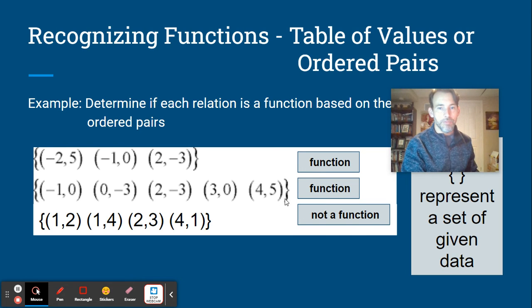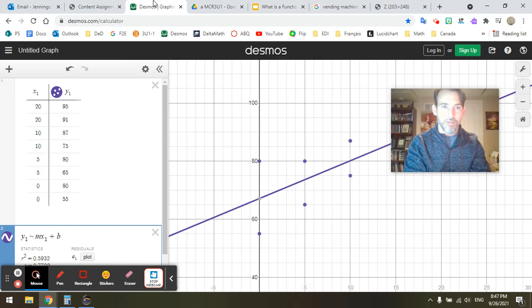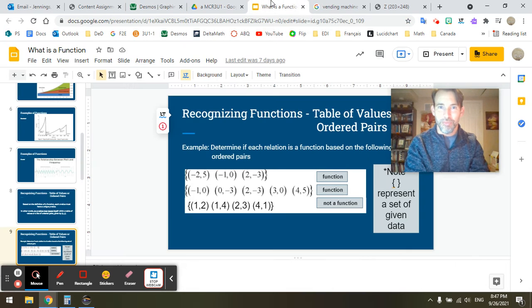This one here says if you input -1, it will output 0. If you input 0, it will output -3, and so on. All of the inputs are unique. Okay, so if we go back to this table of values, we knew this was not a function because these x values are repeating. That creates the 2 points per input, which means that's not a function. This, however, is. We're going to see equations in just a moment.